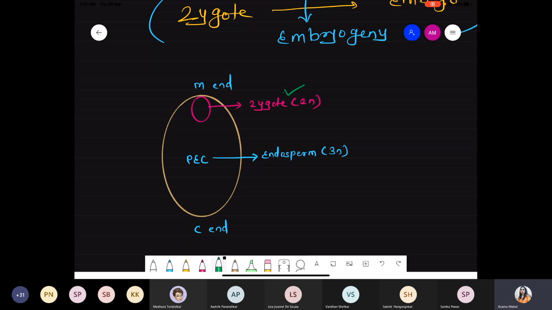Ye micropylar end hai, M end. Bottom mein present hai chalazal end. Double fertilization occurs, and from the product of the double fertilization there is a formation of a single zygote which is diploid in nature, and another one is the formation of the PEC, the primary endosperm cell, which further develops and forms the endosperm, that is 3n. So we have to focus only on the zygote part, because we are talking about embryogeny. Got it? Should I continue?